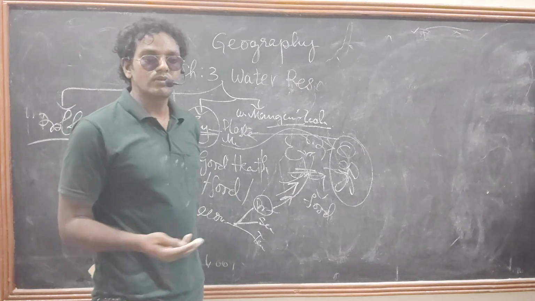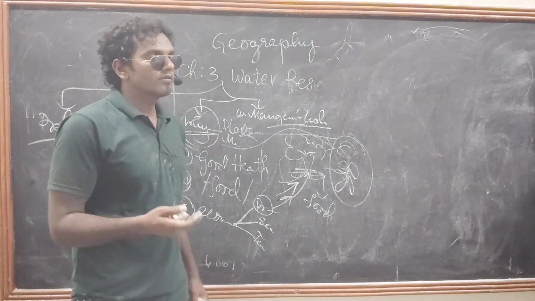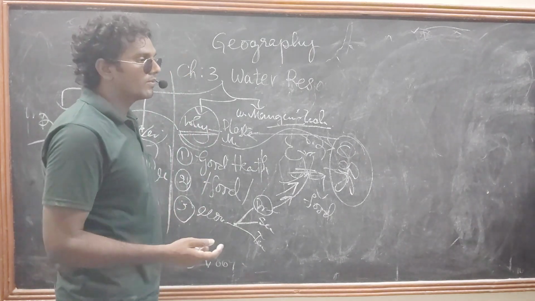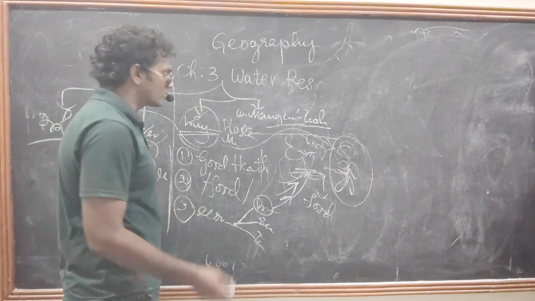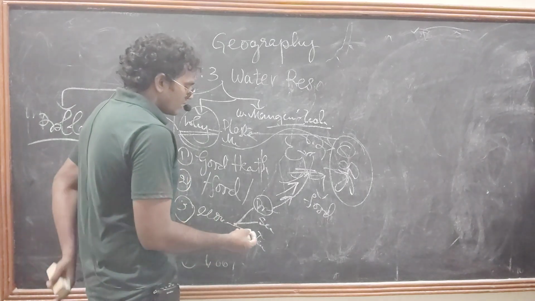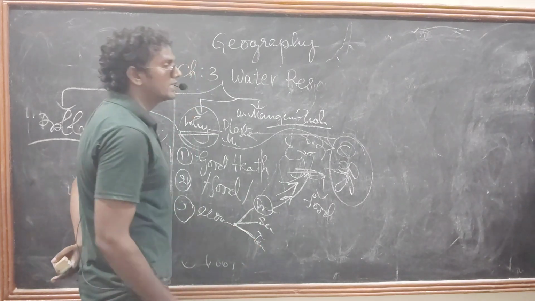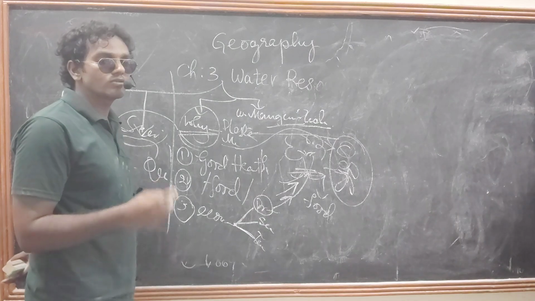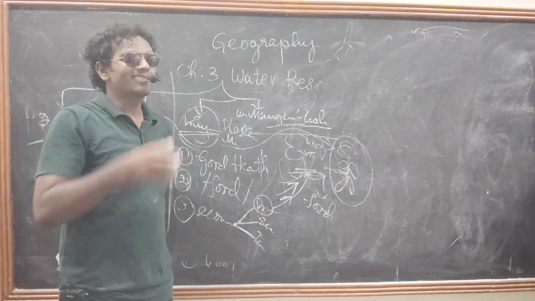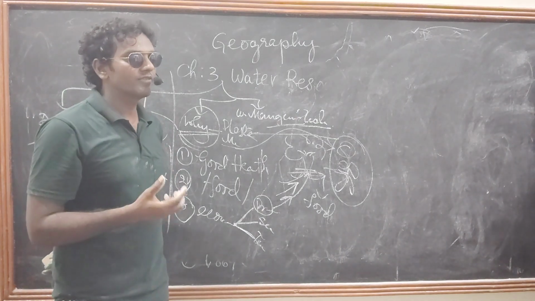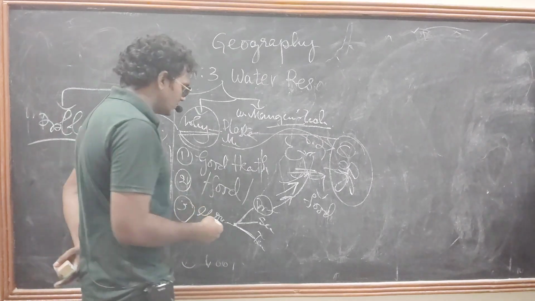There is so much machinery, and we need so much water for cleaning, generating electricity, and cooling. Tertiary activity is the transport sector. In transport also we need water, because without it they can't control the temperature of the engines.